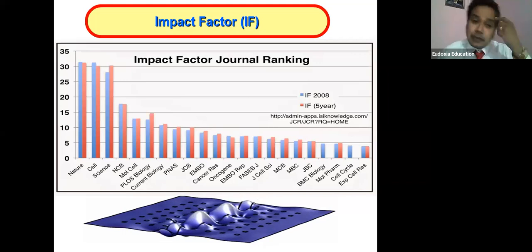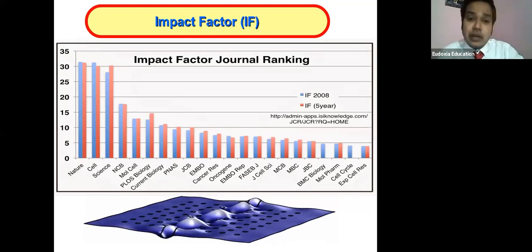So don't go with a false impact factor. If someone in some Indian journal says, give 5,000 rupees, I will publish you, it is the biggest joke. I'm telling you, because you have to look at the impact factor of the top journals, like NESAR. NESAR is open for all.